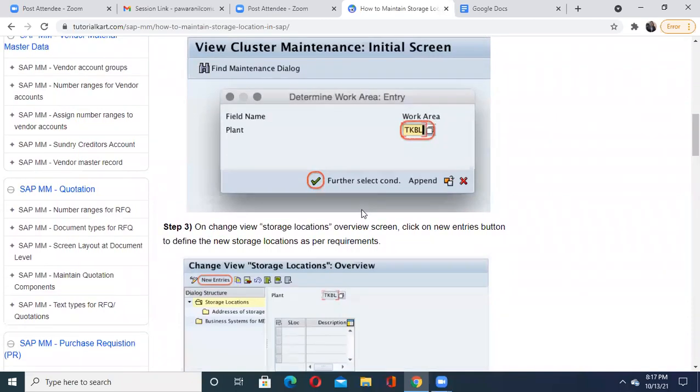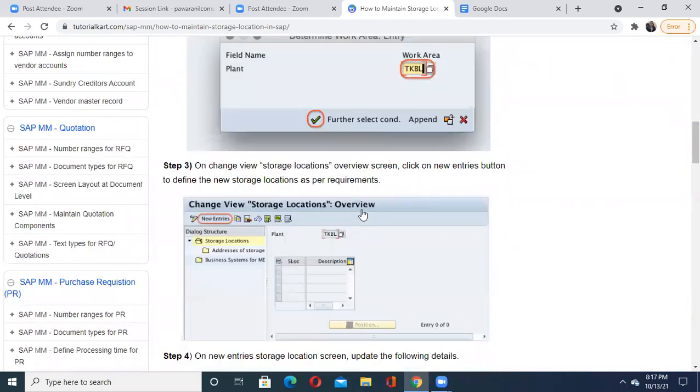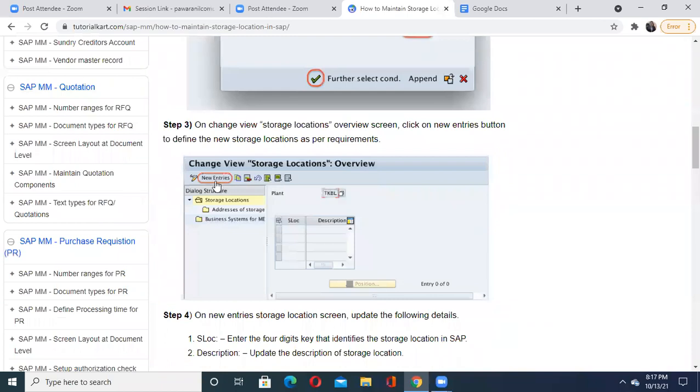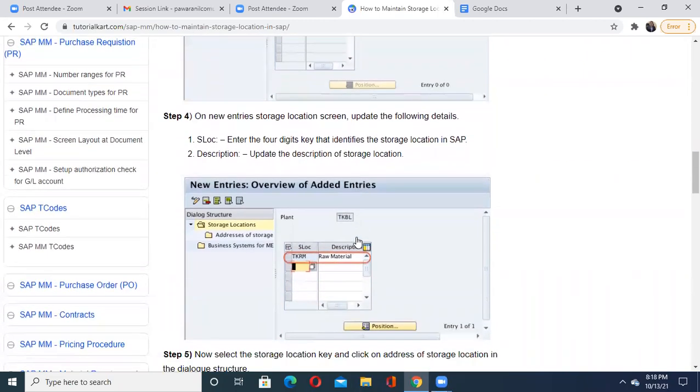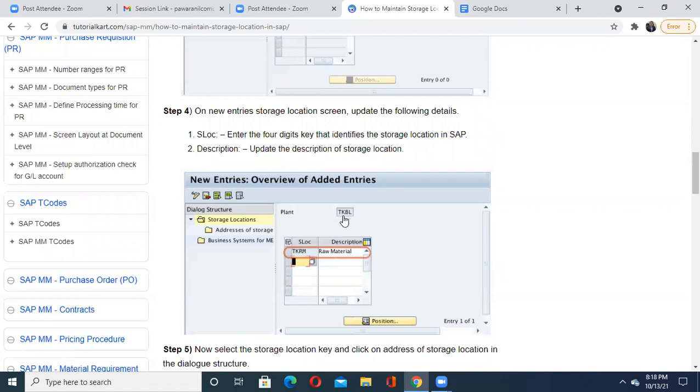Once you do that, you will come to the storage locations view, where again you have to click on new entries, and as per the storage location requirement, you give the details here. What details? In step number 4, the first is SLOC. What is this SLOC? It is a 4-digit key that identifies the storage location associated with that plant in SAP. Here it is given for the plant TKBL, meaning the Bangalore plant. The storage location name is TKRM. Why is it created? Its description says it is created for the raw material.